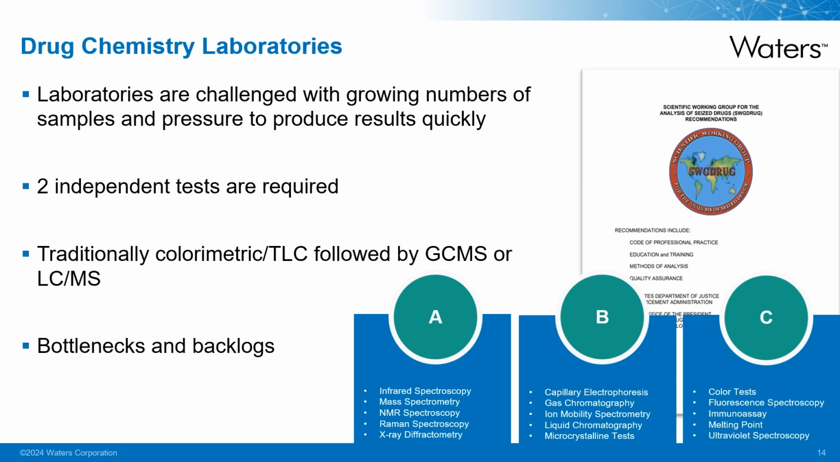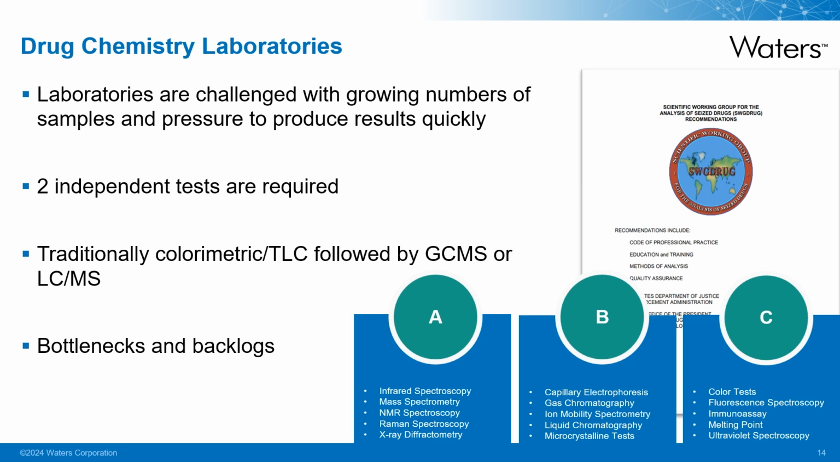Due to the extensive number of samples seized and submitted for analysis, a huge burden is being placed on drug control laboratories. Industry guidelines stipulate that 2 independent analytical techniques should be used to analyze a drug sample. The traditional workflow usually comprises a presumptive screen such as TLC or colorimetric tests, followed by a more selective method such as GCMS or LCMS.